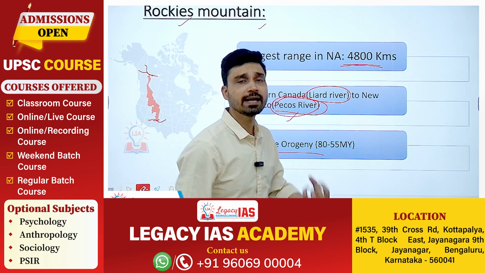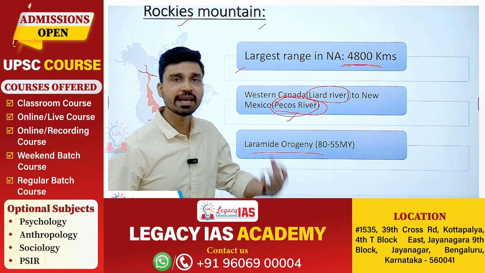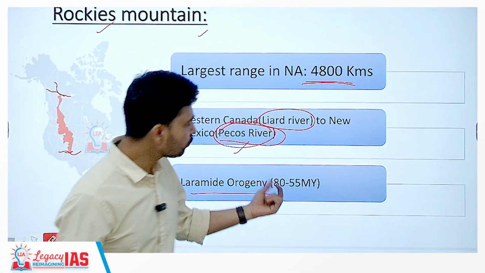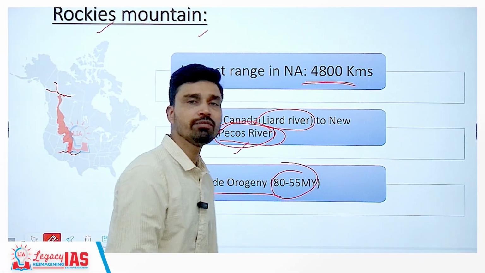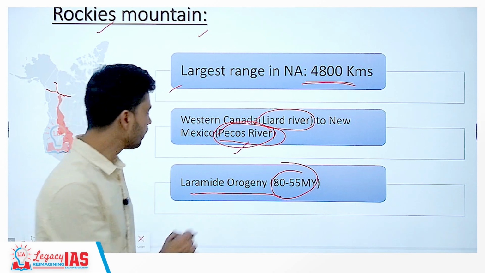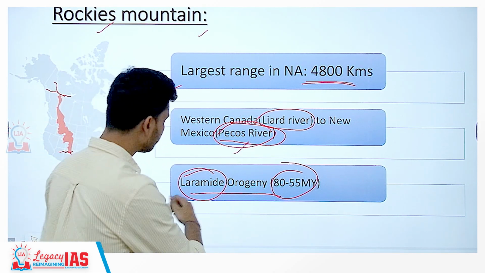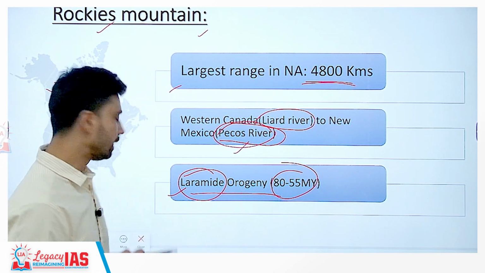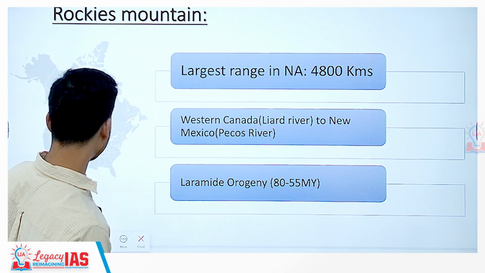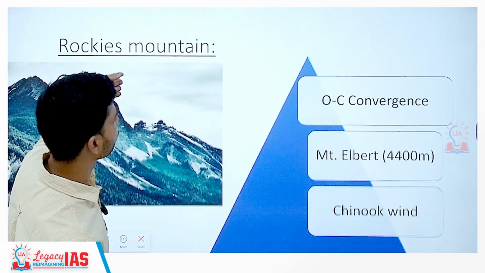If you try to understand the formation of this mountain, what is the age of this mountain? It is believed by geographers that it must have formed somewhere between 55 to 80 million years ago in a phase of orogeny, that is, a mountain building phase, which is identified as the Laramide orogeny. So, that is how we can define the Rockies.